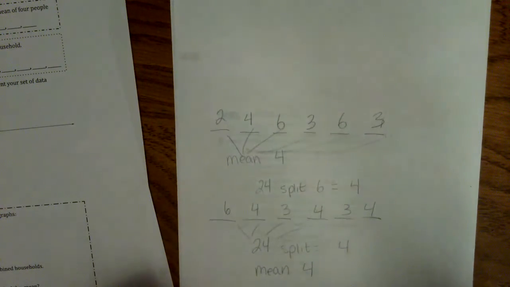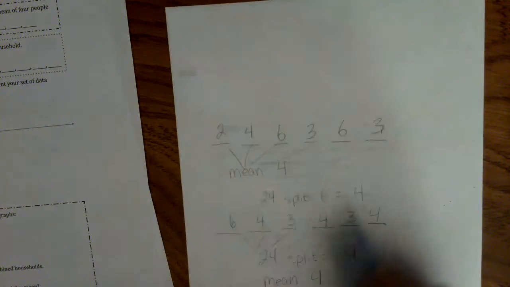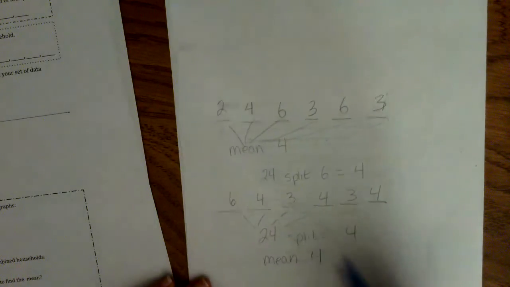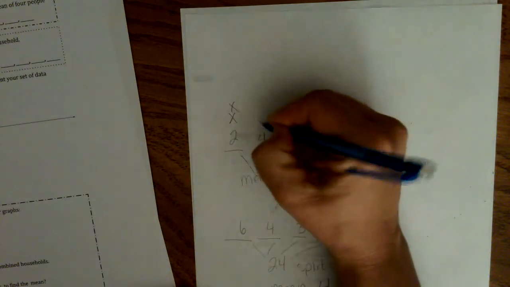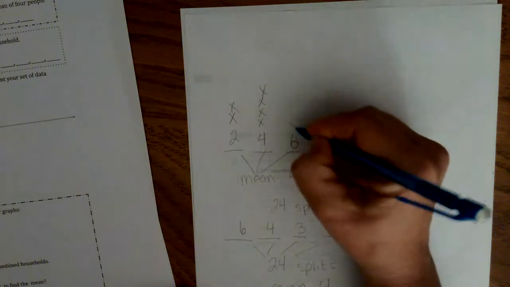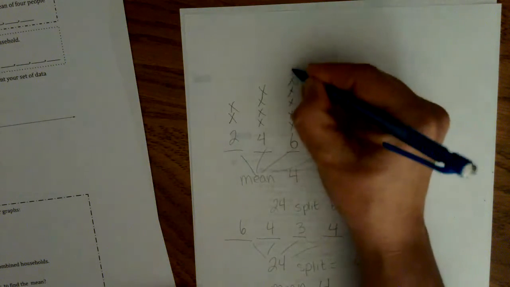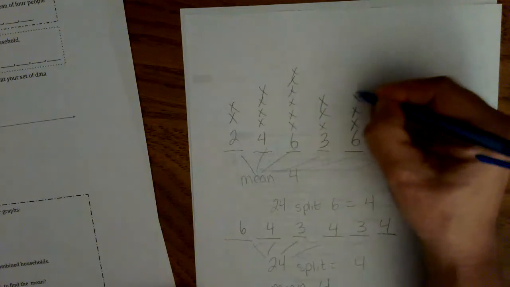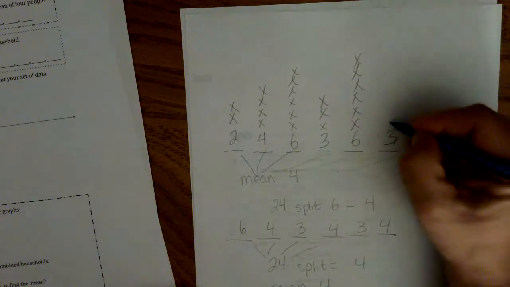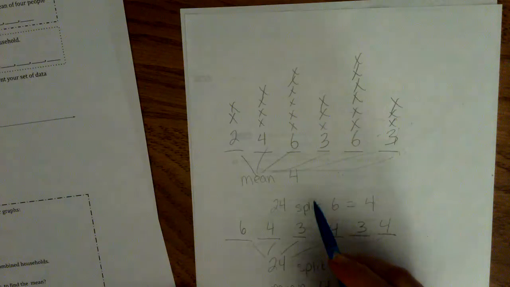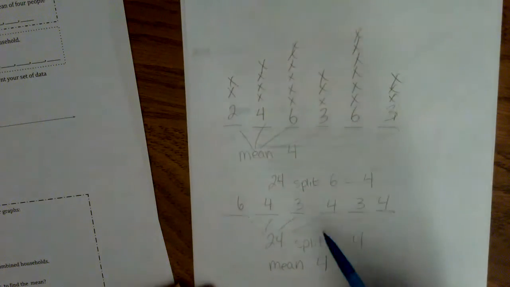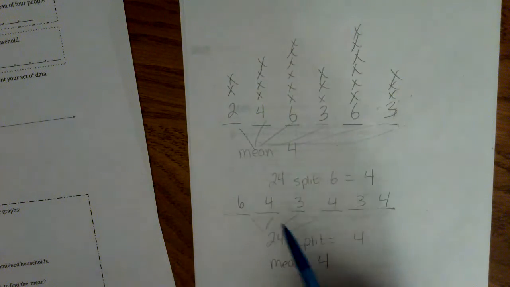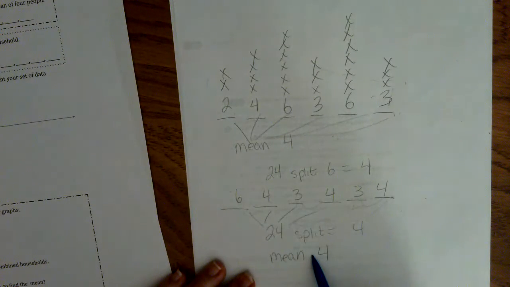Okay. And if it helps you, if you're not quite sure what was going on here, think of it this way. I had 2 here. I had 4 people here. Think of them as Legos. I had 6 people here. I had 3 here. I had 6 here. I had 3 here, and we had to move them around. So can you come up with another data set that has 6 families with a mean of 4.